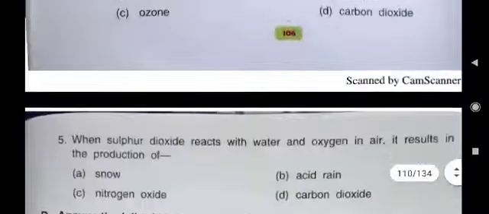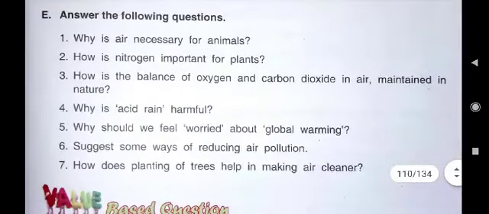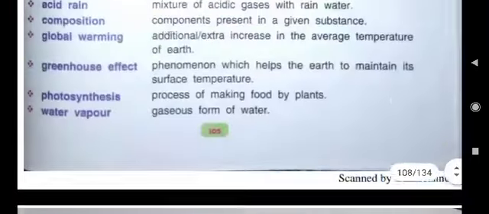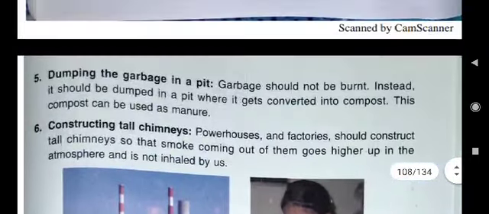Now take out E fourth question. You see what is written in E fourth question? E fourth question is, why is acid rain harmful? We all know acid rain is very harmful. Rainwater is the purest form of water, but when it mixes with the pollutants and smoke in the atmosphere, then it changes into acid rain. Acid rain is very harmful for all of us.